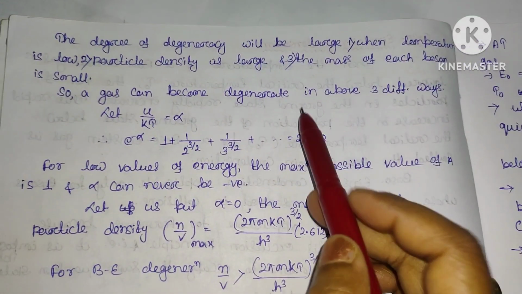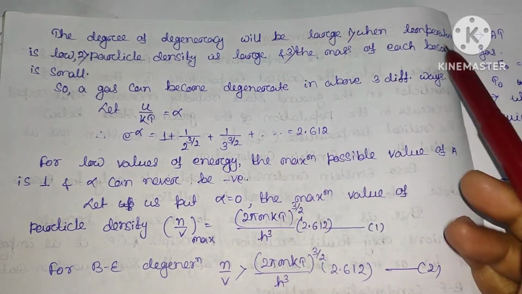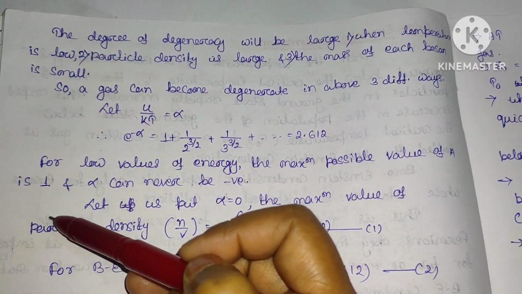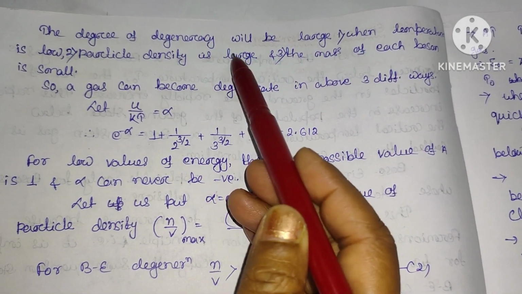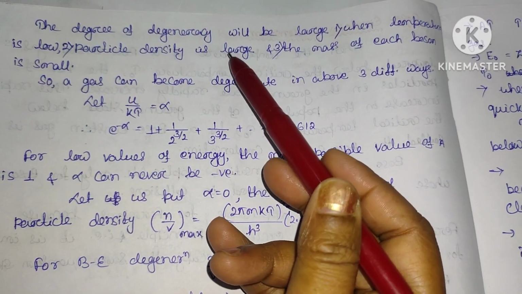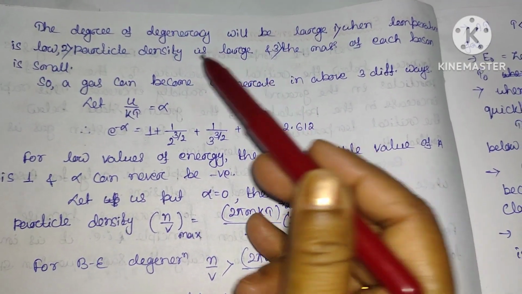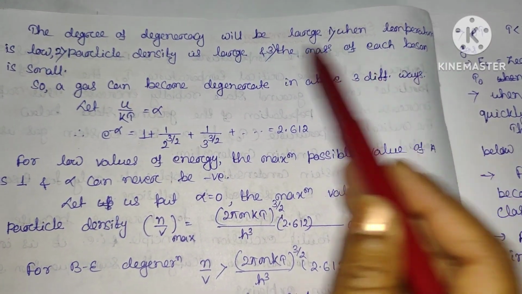Now, the degree of degeneracy will be large. When will the degree of degeneracy be large? When the temperature is low, because it is inversely proportional to temperature. So the degree of degeneracy will be large when the temperature is low, the particle density n by v is large, and the third one, the mass of each boson is small.